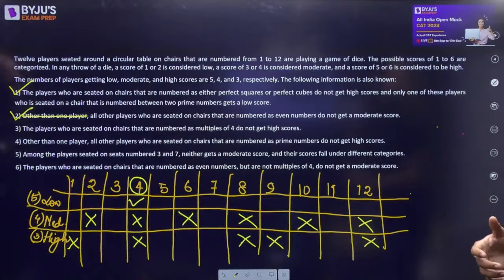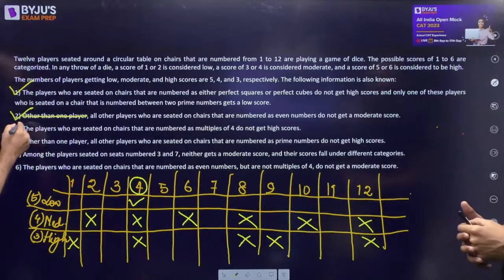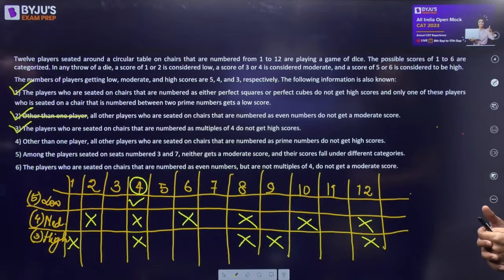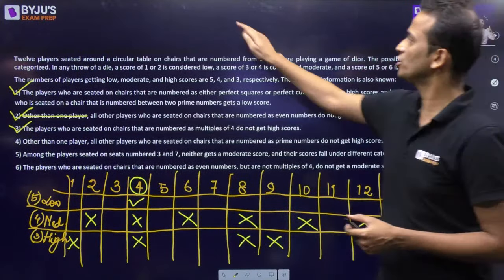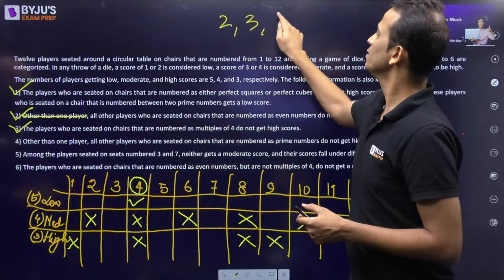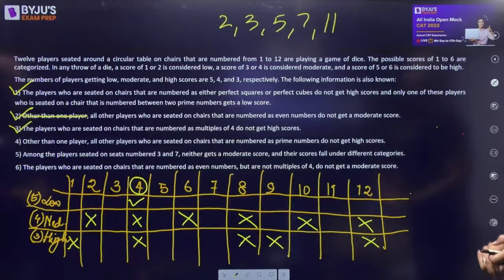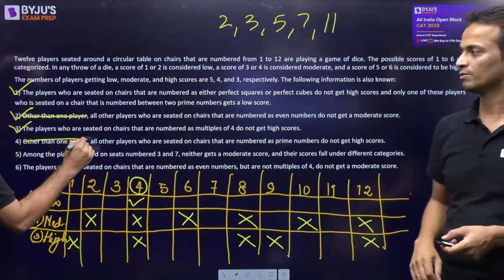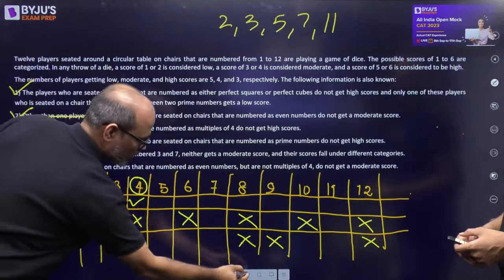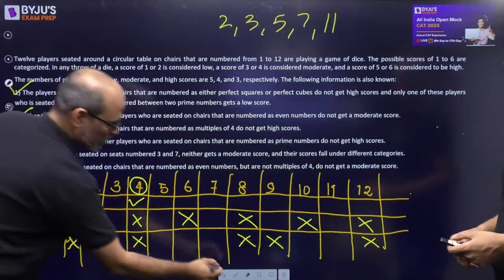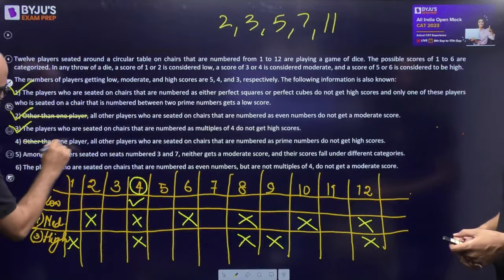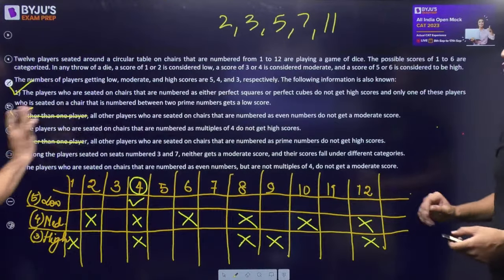Number 4. Other than one player, again there is an exception here. All other players who are seated on prime numbered chairs, prime numbered chairs 2, 3, 5, 7, 11, do not get high scores. So I strike this out. We ignore this condition. Let's forget about this condition. We will come back to this later.